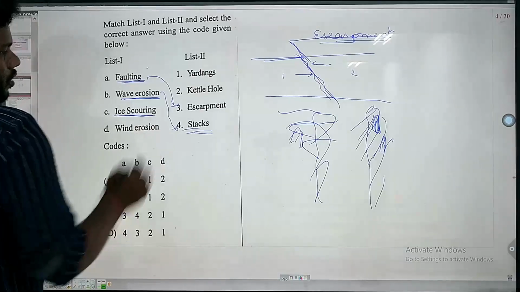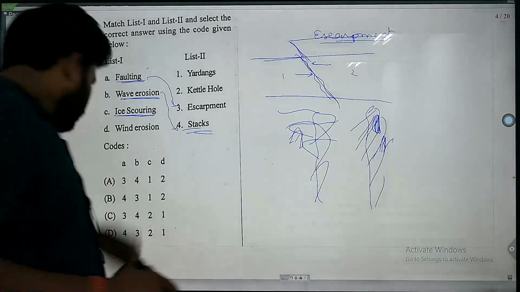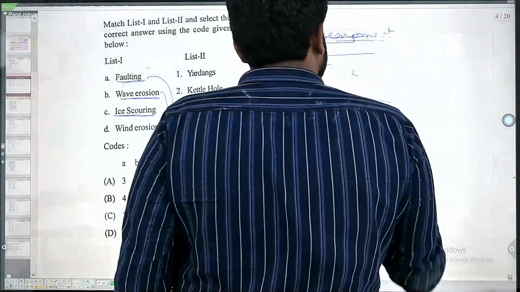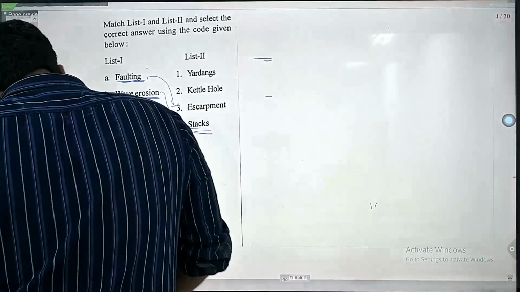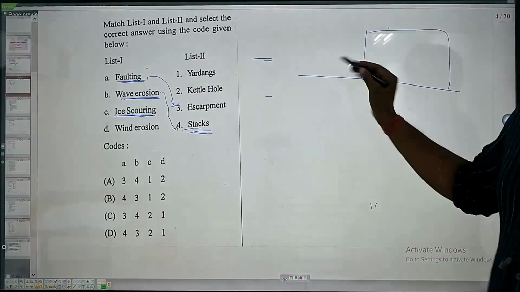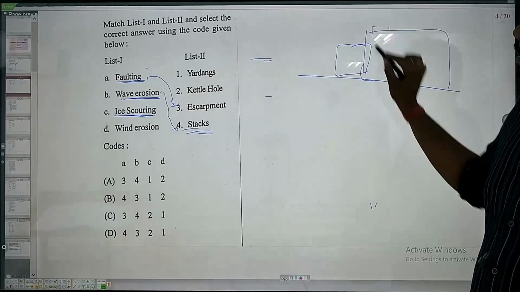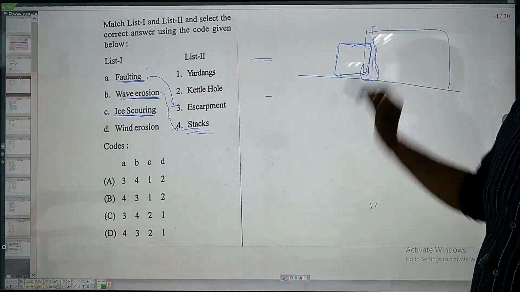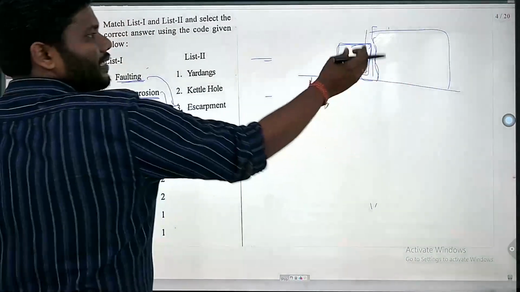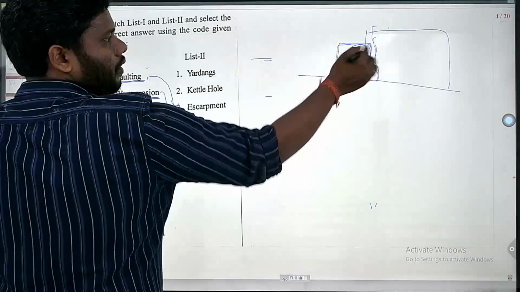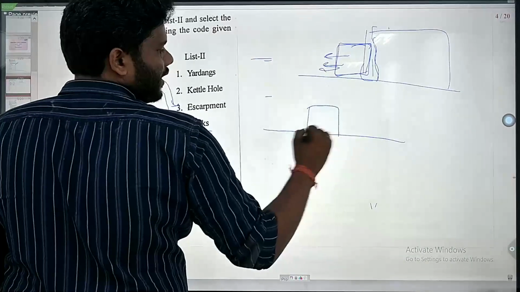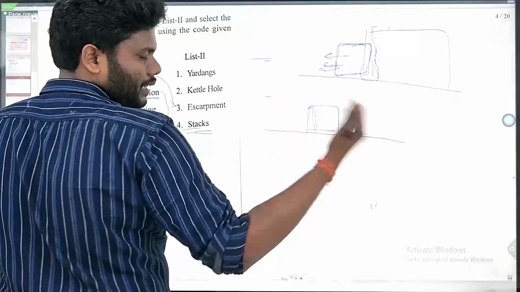Now ice scouring. Ice scouring is a glacial erosion principle which occurs because of glacial erosion action. It is produced because, let us consider, there is a glacier here. After some time it is separated by means of temperature or cracking or avalanche conditions. So the glacier is separated by means of movement of the glacier because of temperature or cracks. Now over this surface, time by time it is melting.